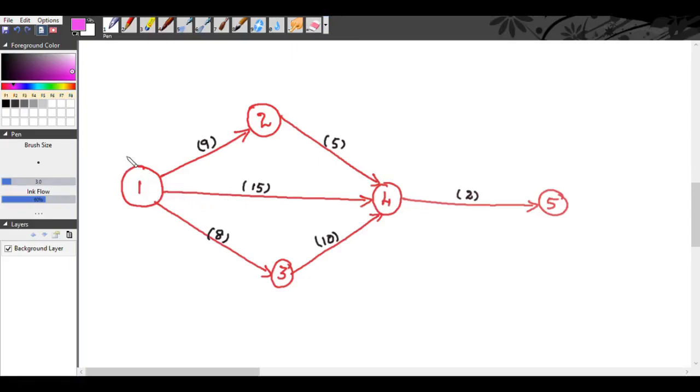So from 1 to 2, here the start time is 0. We are starting from the 0th day.